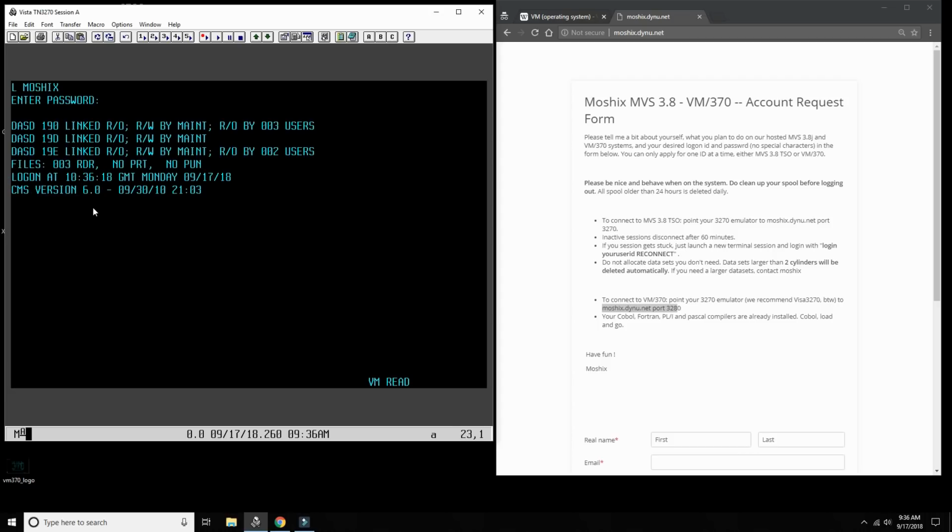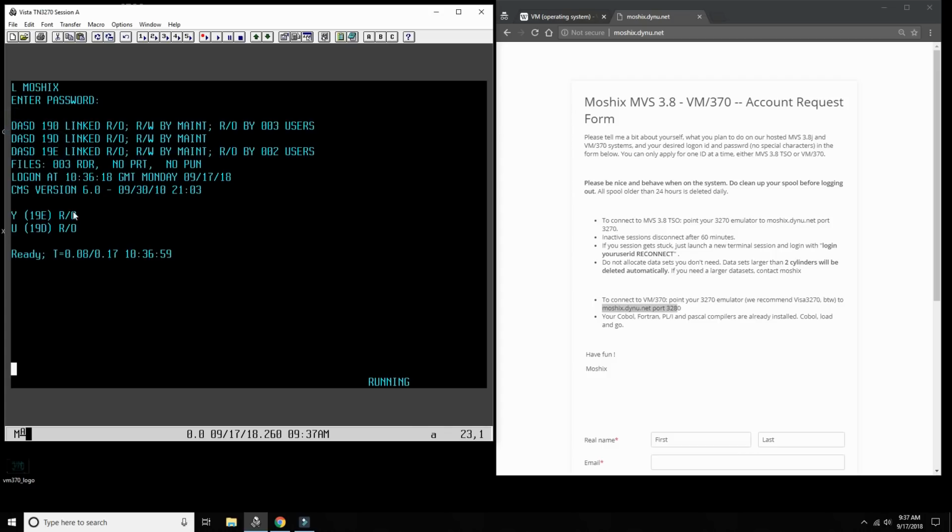CMS is an operating system, a single user operating system, very similar in concept to MS-DOS or CP/M, meaning that only one user can be logged into this virtual machine at any one time. My virtual machine is called moshix because I'm user moshix. As soon as I log in, I see that I have a reader, a printer, and a puncher. Every user sees these three core devices in the mainframe world: a card reader, a card puncher, and a printer. Then I press enter again, and I see some DASDs.